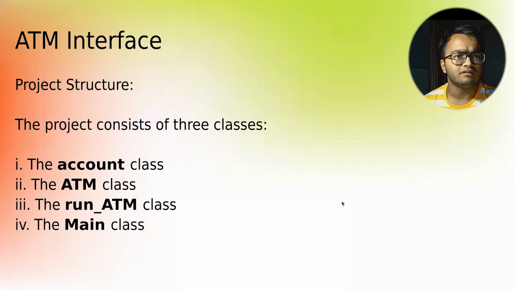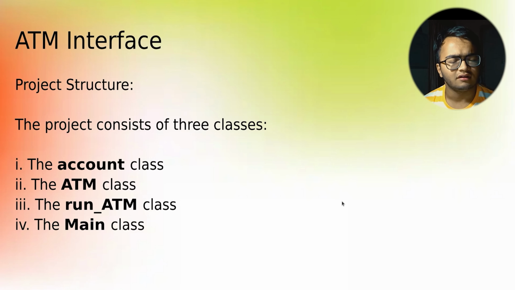Next, let us discuss the project structure. The project generally consists of four classes. First is the account class, which will store the account name, the account holder name, the account number, and the PIN of the registered user. Followed by that, there is the ATM class, I'm sorry, which allows us to carry out the withdraw operation, the display details operation, the deposit money operation, and the account transfer operation.